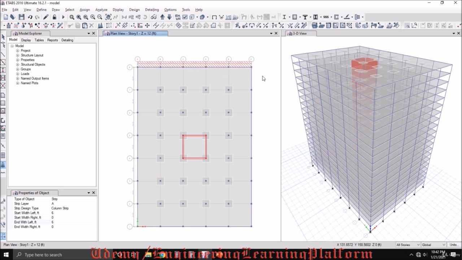Okay, so I intentionally did this, so that when we are drawing from left to right, we need to make sure that the width left means that the width will be drawn on the upper side. So you can undo this action. This time we'll keep this part as 0 and this as the strip width we had. Now, as grid 7 will have a strip width on both sides,